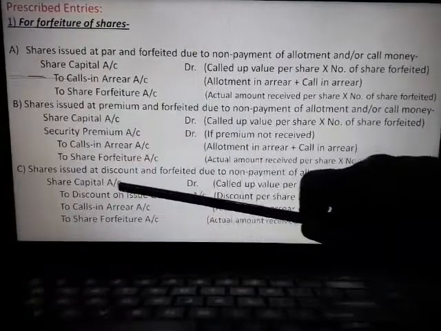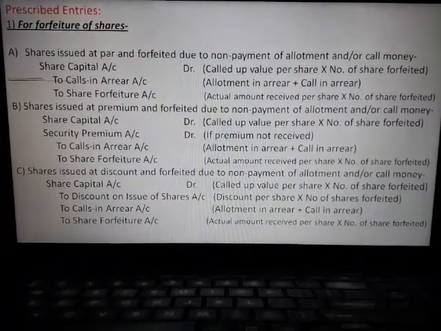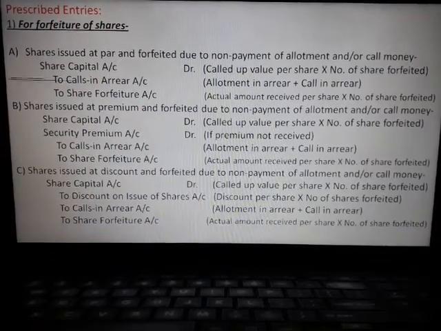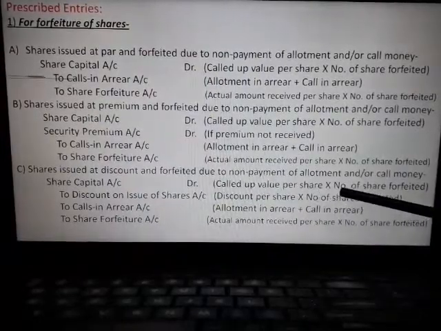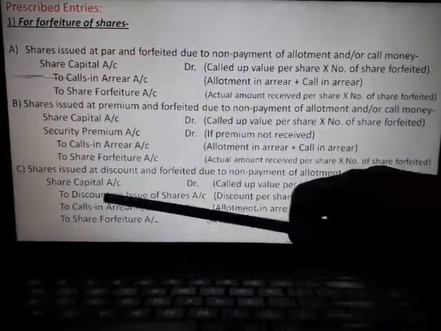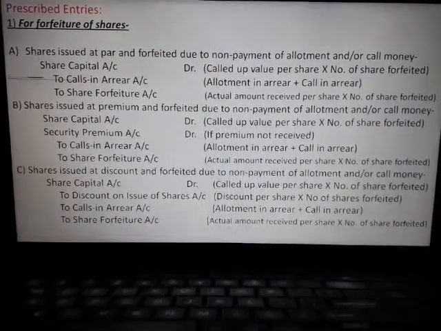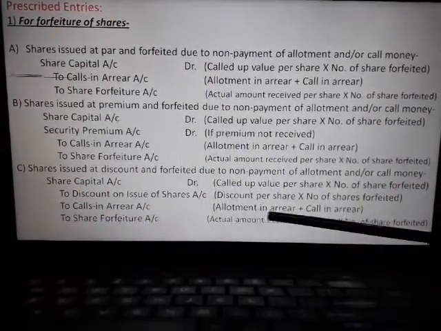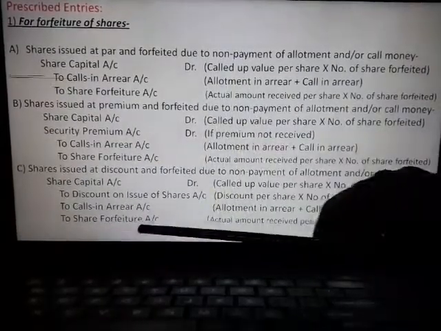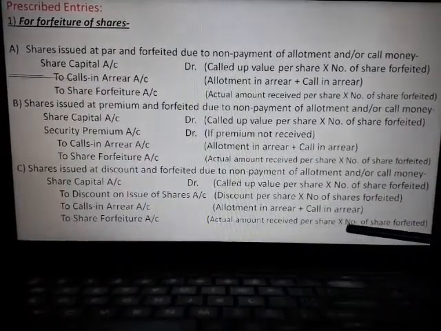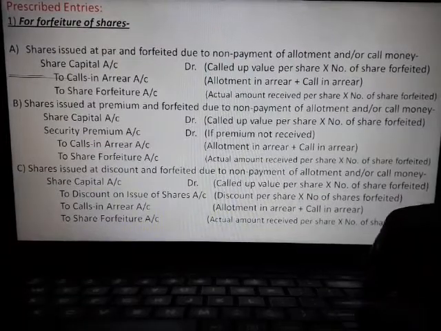Now if the shares are issued at discount and then forfeited due to non-payment of allotment and or call money, then share capital account will be debited in the similar way, called up value per share into number of shares forfeited. To discount on issue of shares, discount per share into number of shares forfeited. To calls in arrear, or allotment in arrear plus calls in arrear, as discussed earlier. To share forfeiture account, actual amount received per share into number of shares forfeited. So these are the entries regarding forfeiture of shares.